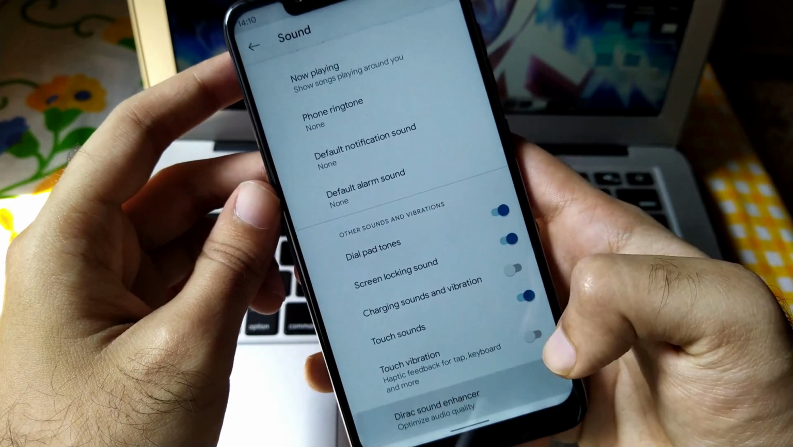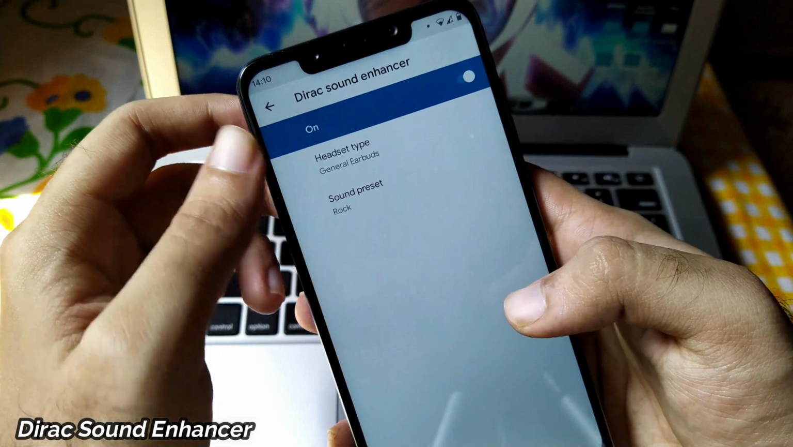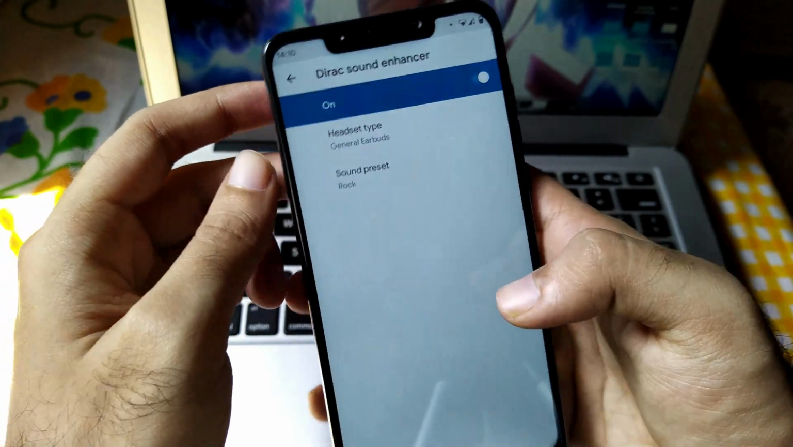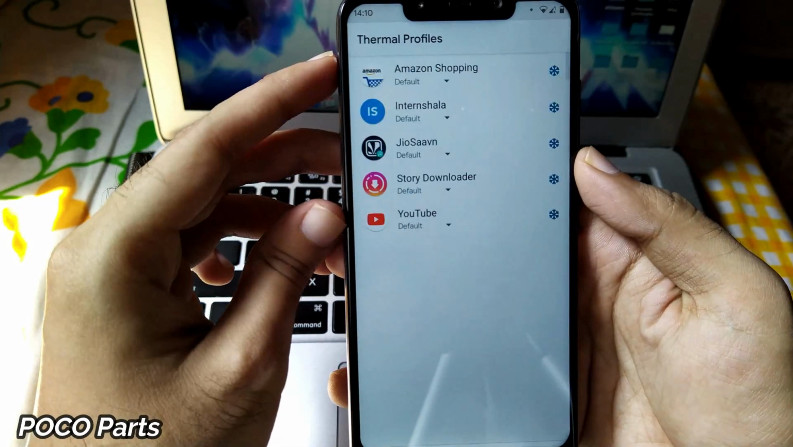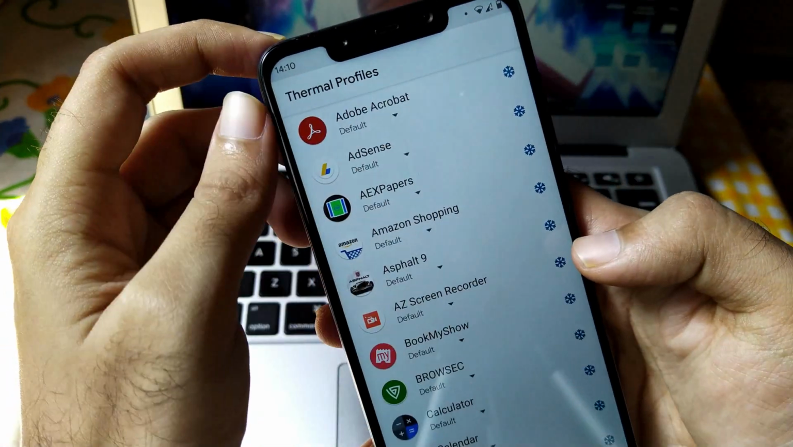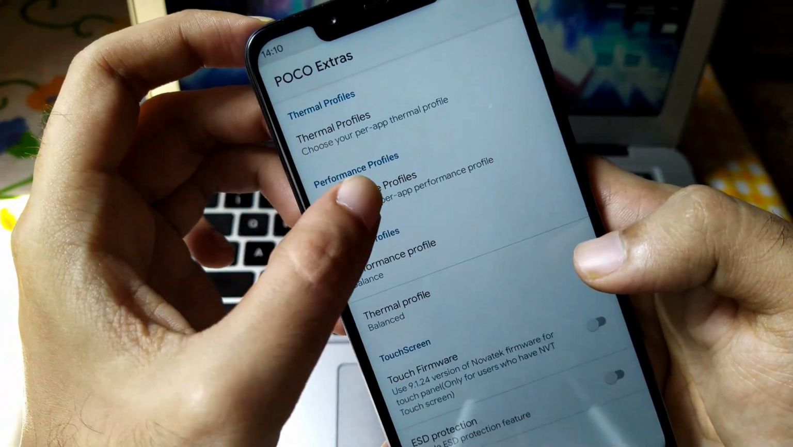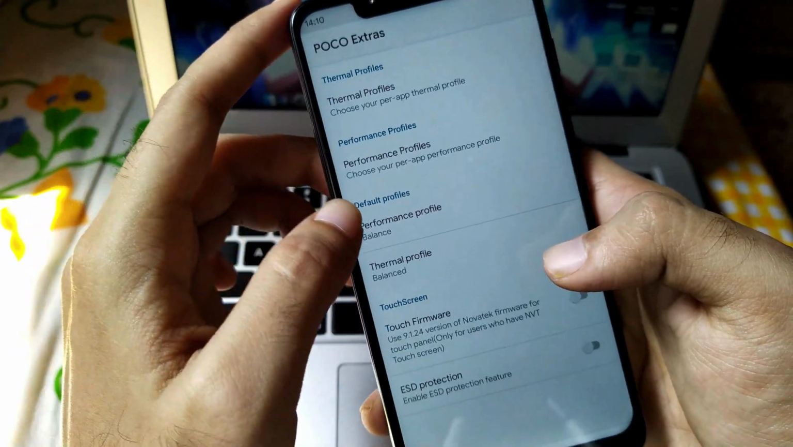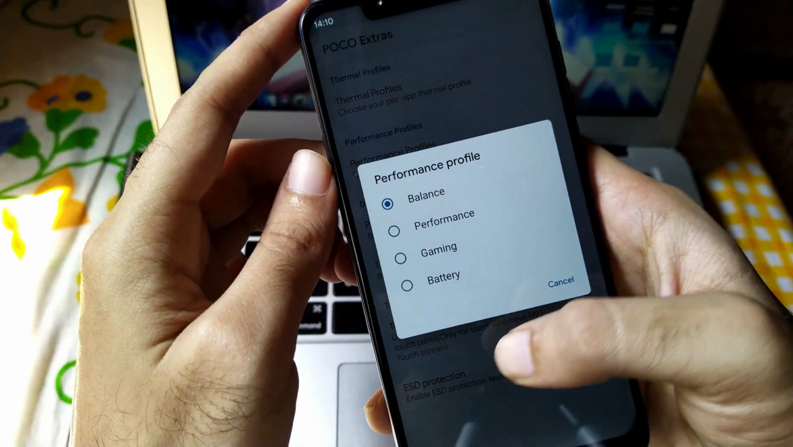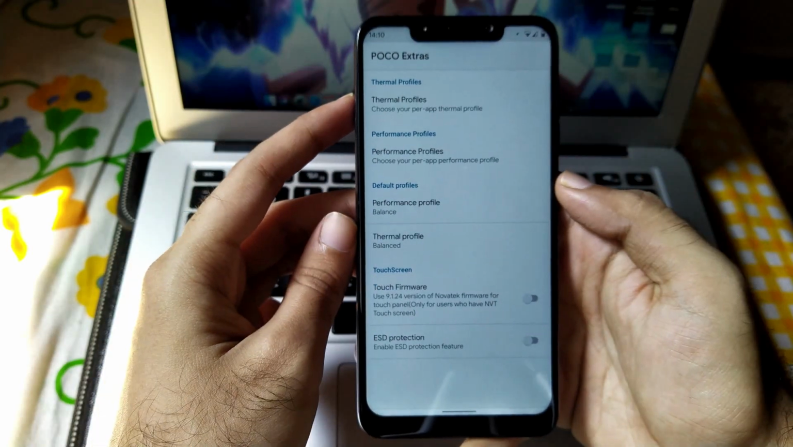Further is about the direct sound enhancer. They have also included the direct sound enhancer in this ROM, where you can customize the sound the way you want as per your choice. You will also get some Poco parts or Poco extras, where you can set all the thermal profiles you want for each specific application. You are also about to get these Poco extras in some of the Android 10 ROMs, and I guess in the AEX only. Also they have introduced it in an Android 11 ROM.